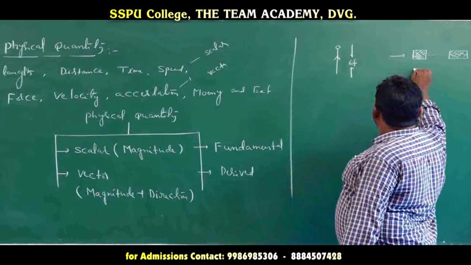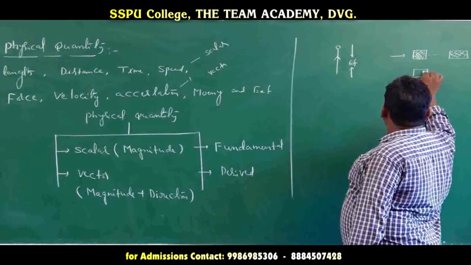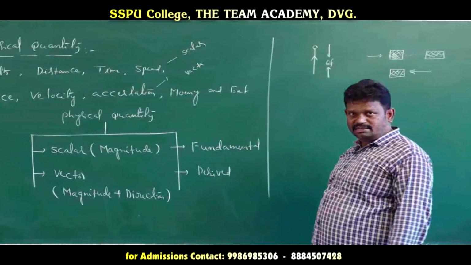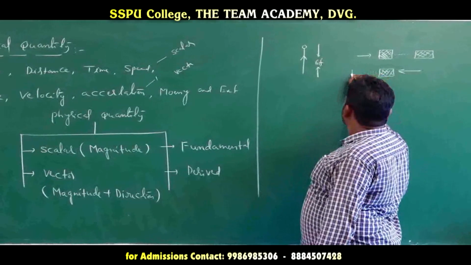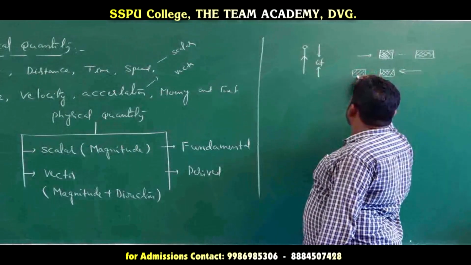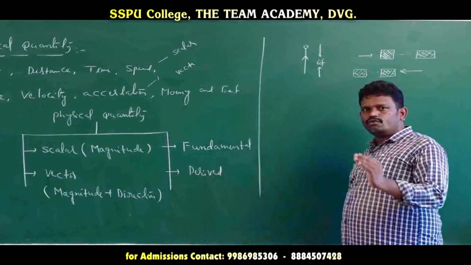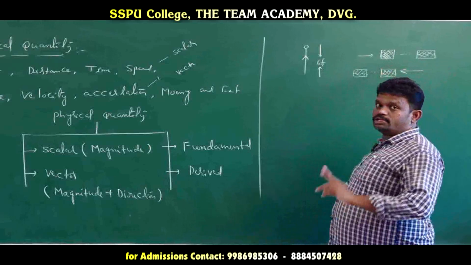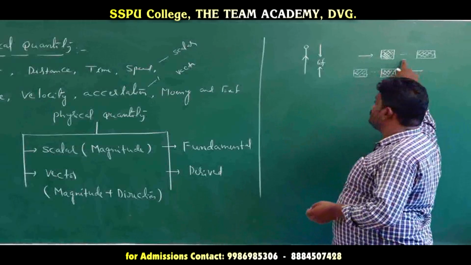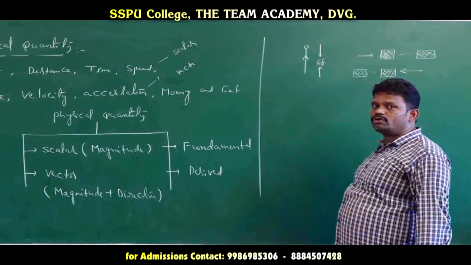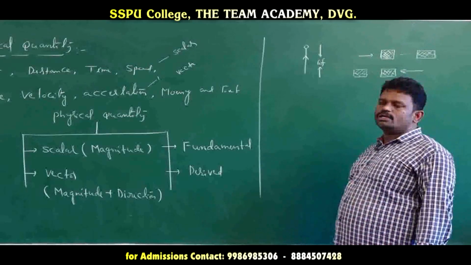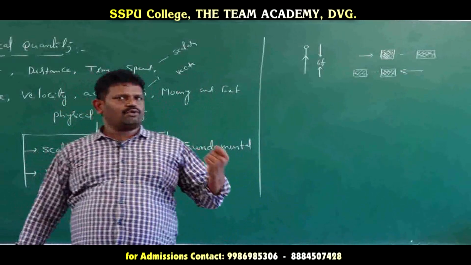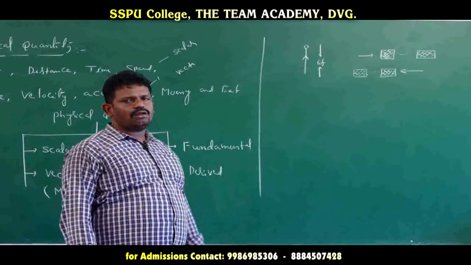Otherwise, if the same person applies force on the right side, then the object moves in this other direction. Here the force applied on the object moves it in a direction. Here magnitude and direction are both there, so that is why force is a vector quantity. Force is the best example for a vector quantity.